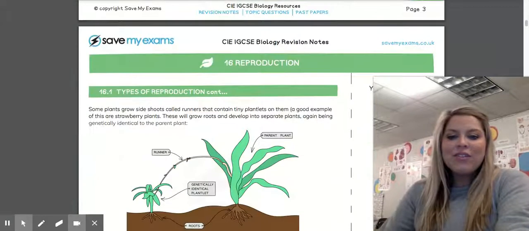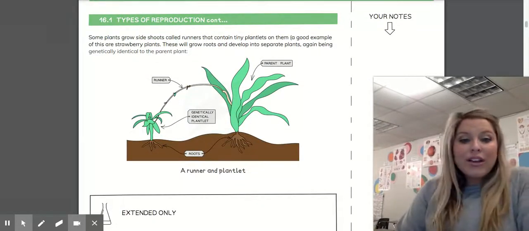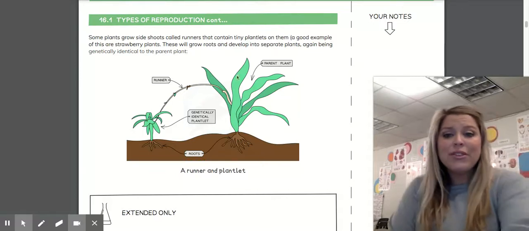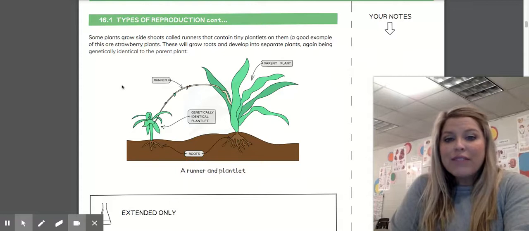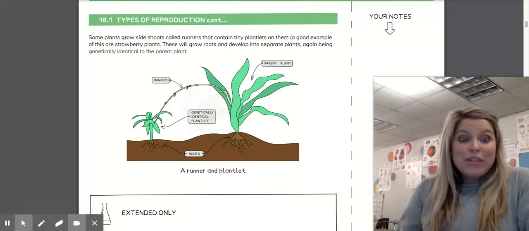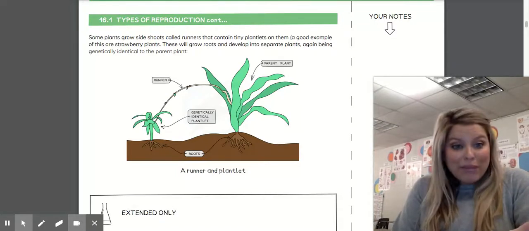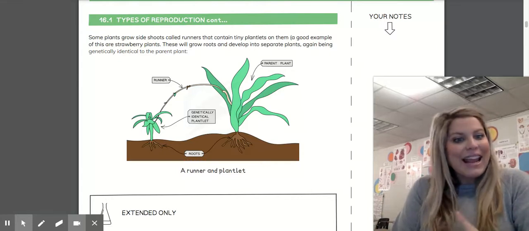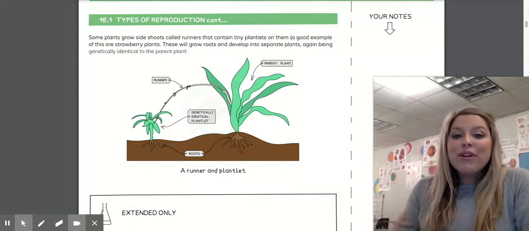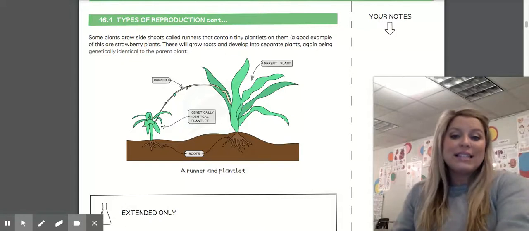And then the final type of asexual reproduction that we'll talk about for plants is a runner and a plantlet. So some plants grow side shoots called runners. You can see in this depiction the runner here from the top of the plant that contains tiny plantlets. And a good example of this would be the strawberry plant. If you've ever grown strawberries, these will replicate themselves with runners, which is really nice, and they're perennial, which means they come back year after year to give us more strawberries. But they grow roots and develop into separate plants altogether from these runners, and they're genetically identical to the parent.